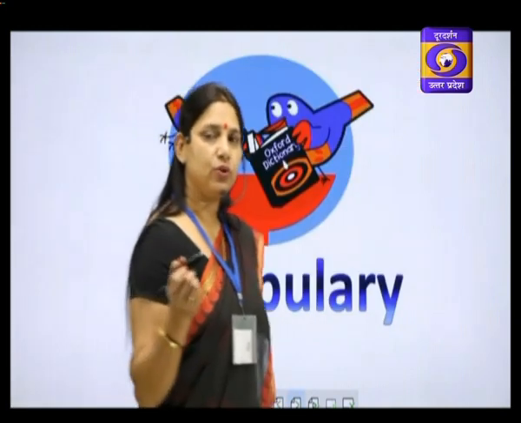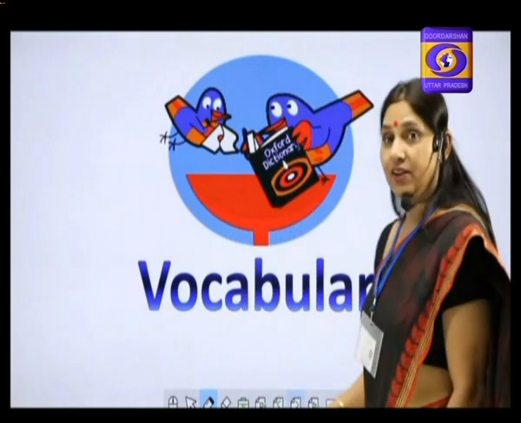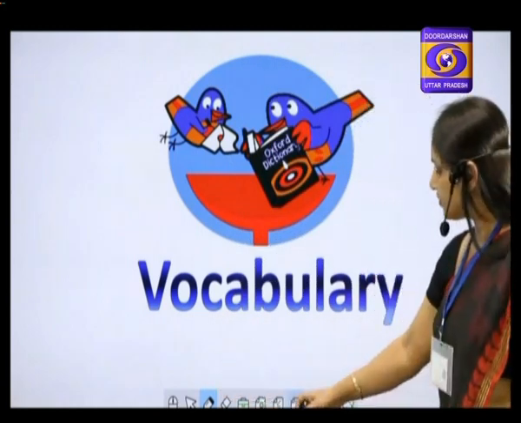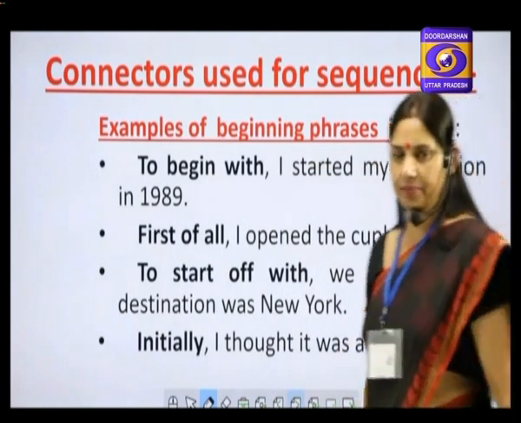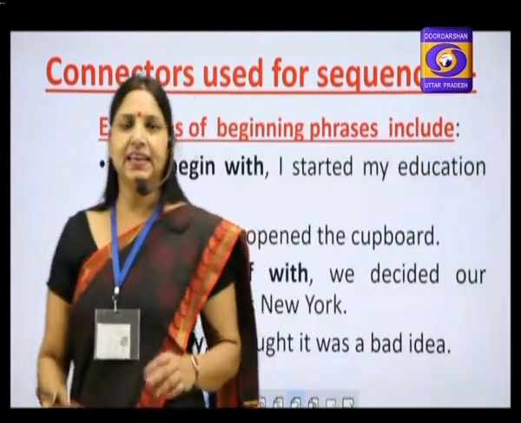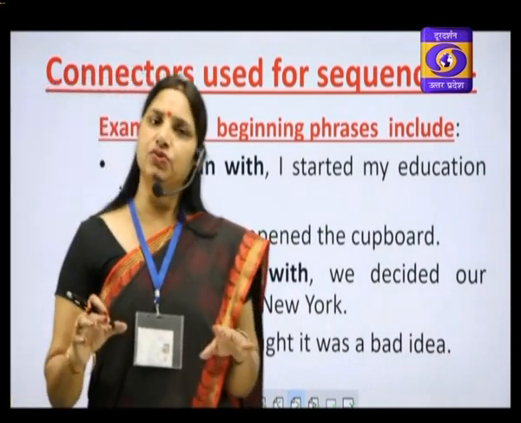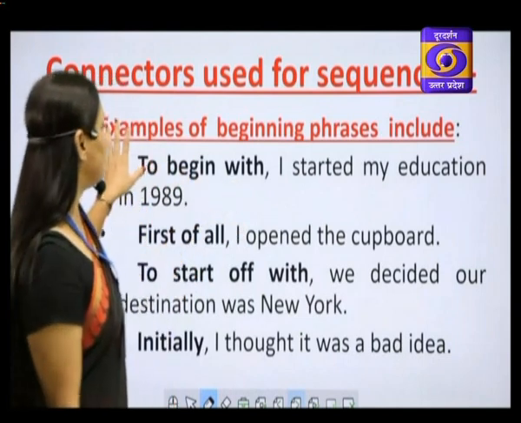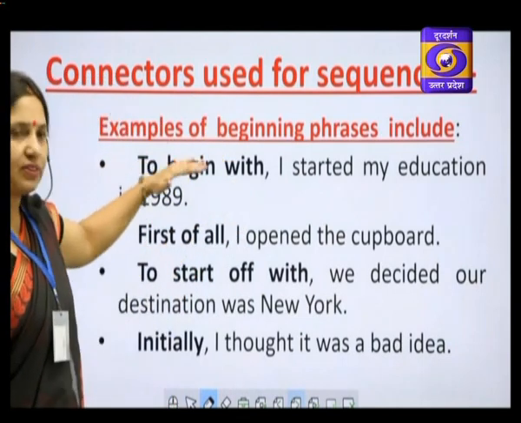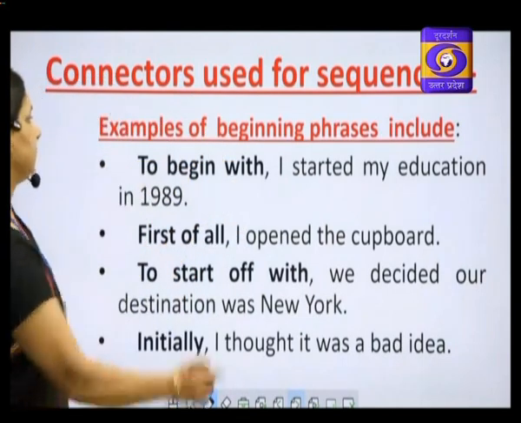The first part that we are going to deal with is vocabulary. Let us see what is in vocabulary for us today. Connectors used for sequencing. While narrating any event, any incident, you need to sequence the events. For sequencing, we use some connectors, and those connectors are given to you here.